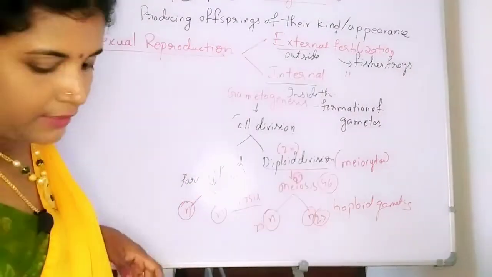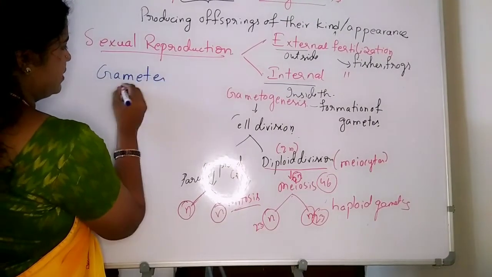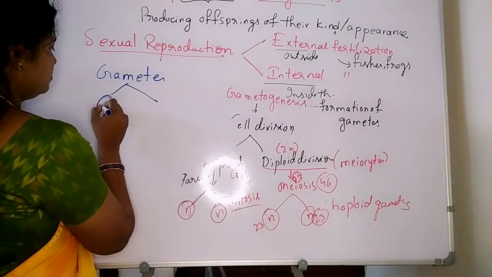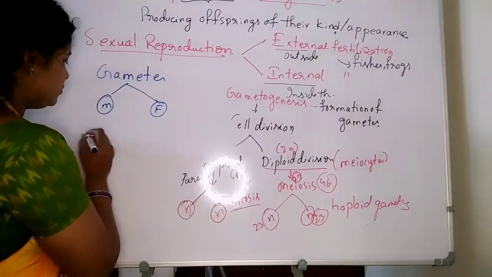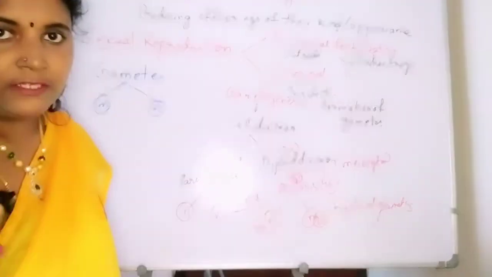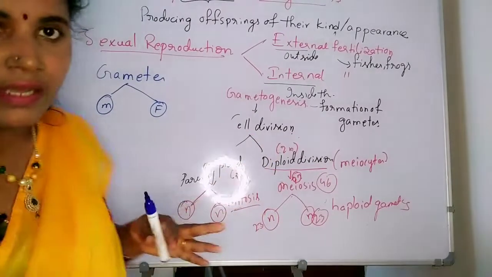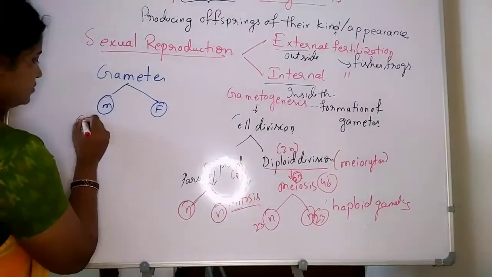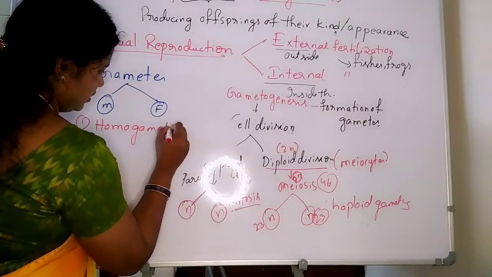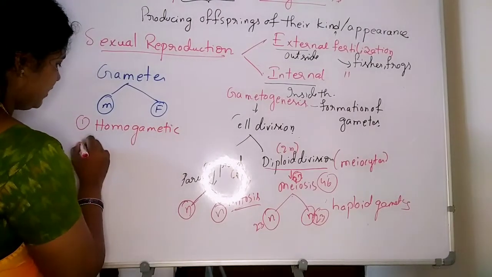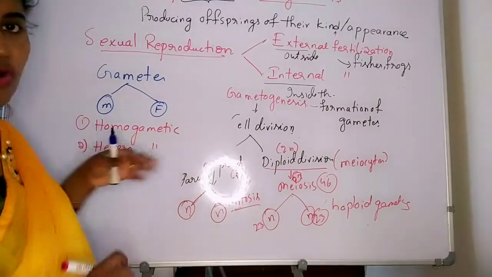We know that gametes are of two types: male gametes and female gametes. Based on the gamete sizes, the gametes are of two types. One is the homogametic condition, and the second one is the heterogametic condition.